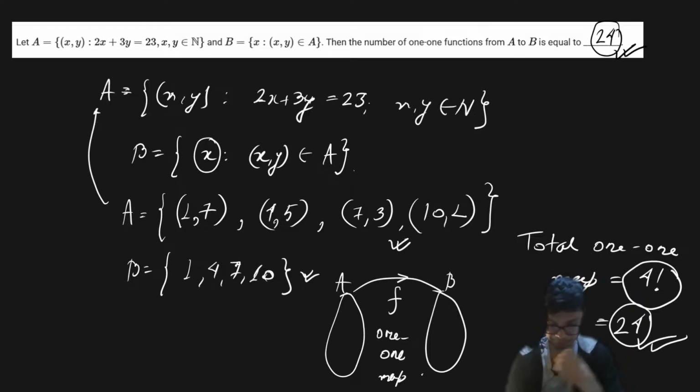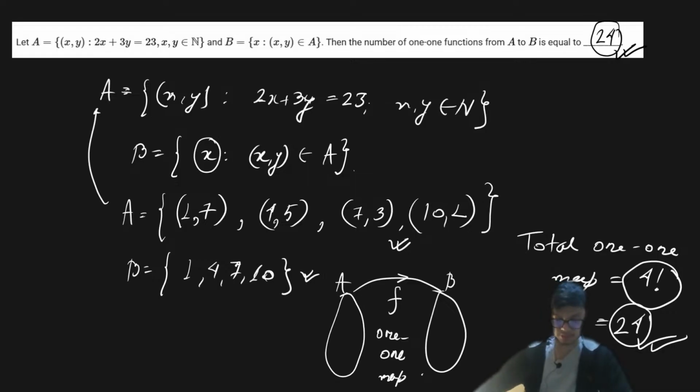Arhab's Asthana said, do we have to take 7, 2, 5, 4, and 3, 7, and 2, and 10? Yes. 1 comma 7 will be there, 4 comma 5 will be there, 7 comma 3 will be there, and 10 comma 1 will be there. Asthana, please correct it.